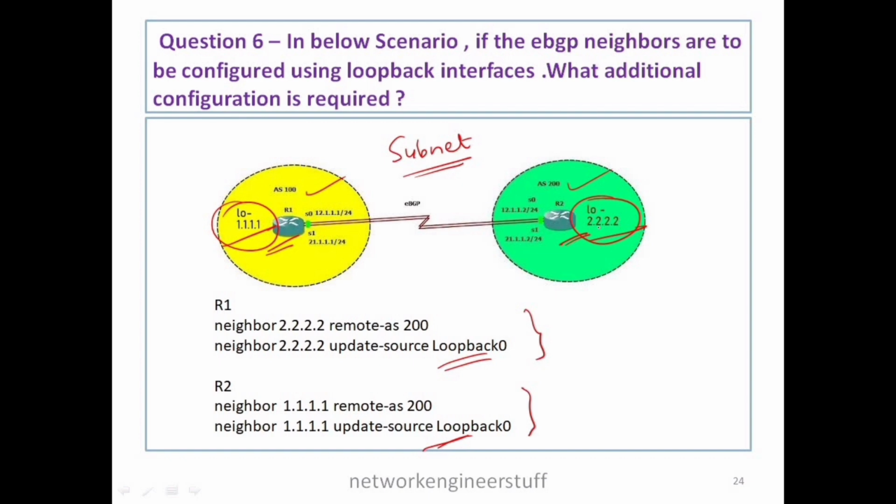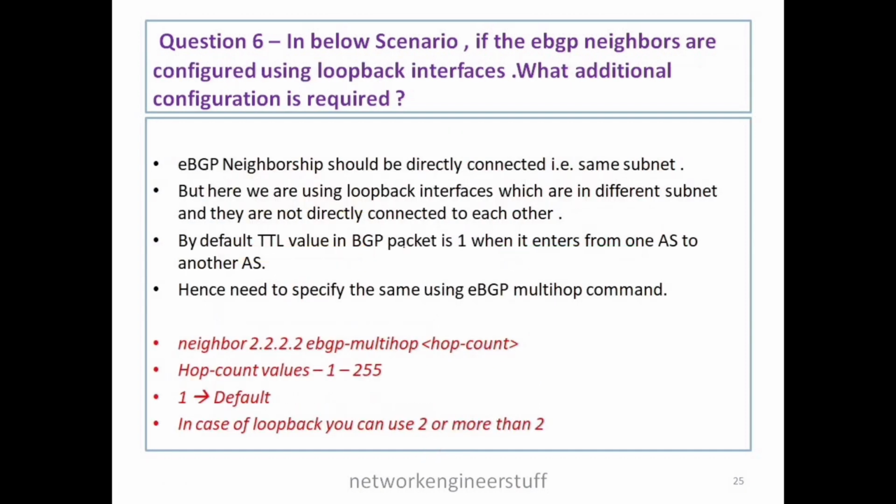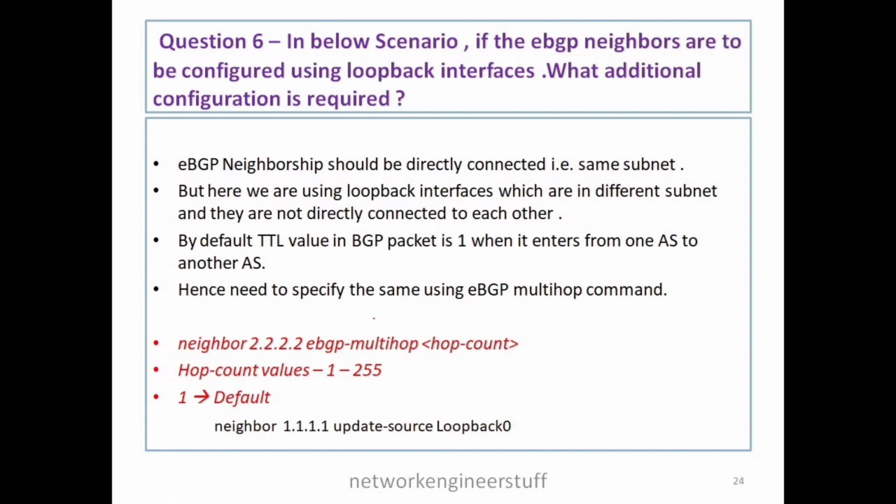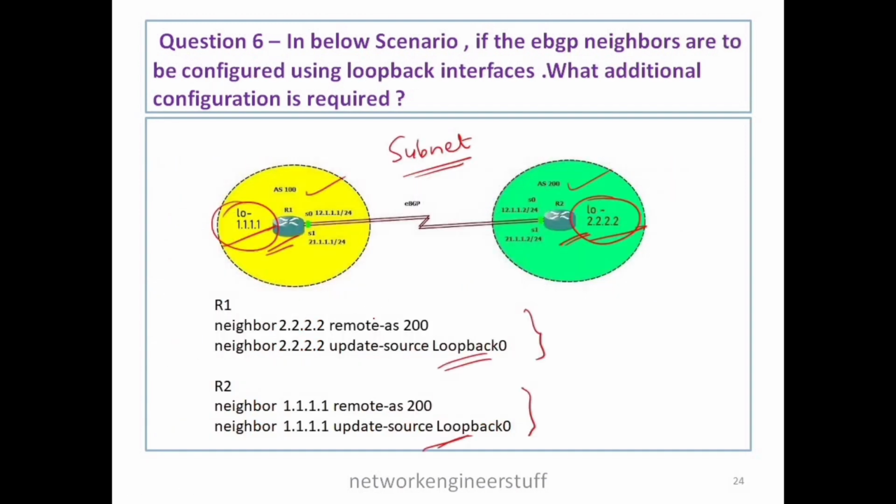So when we are forming EBGP neighborship using these indirectly connected IPs, what needs to be done is that we will need something in the configuration, and that is EBGP multi-hop. Why it is required, I'll tell you. By default, as I told, they should be in the same subnet.